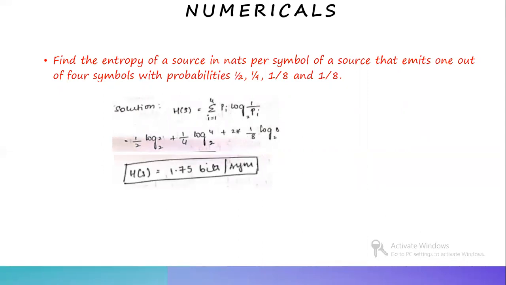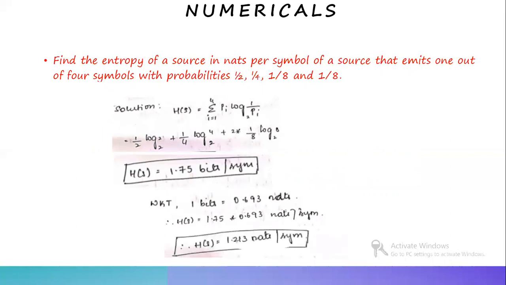So now we need to convert these bits into nats. How will you do that? You need to keep this value in mind: 1 bit equals 0.693 nats. So if 1 bit is equal to 0.693 nats, 1.75 bits equals how many nats? We get it as 1.75 into 0.693 nats per symbol. So solving this, we get H of S equal to 1.213 nats per symbol.